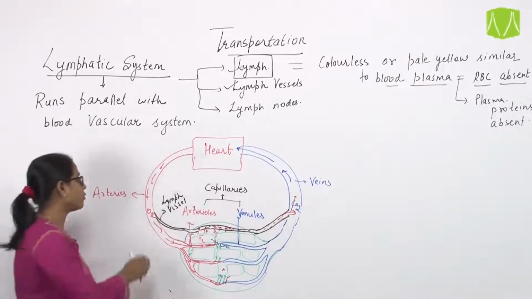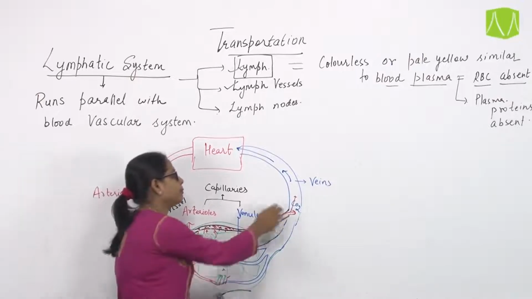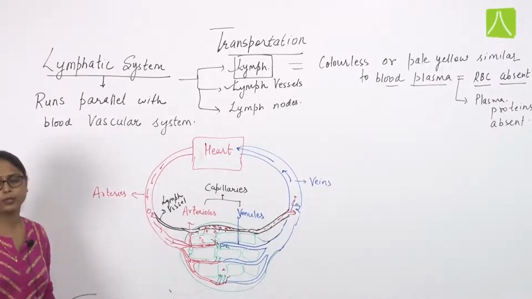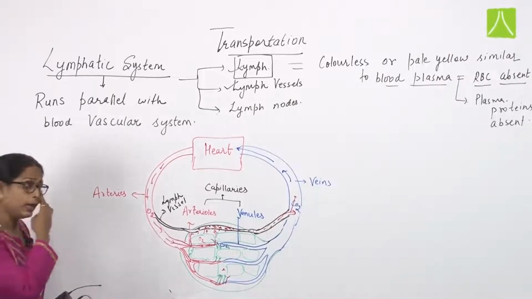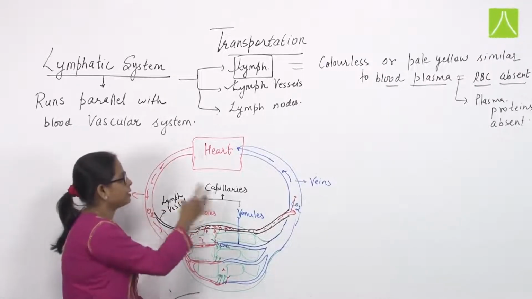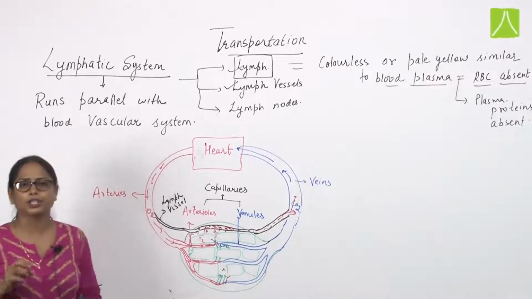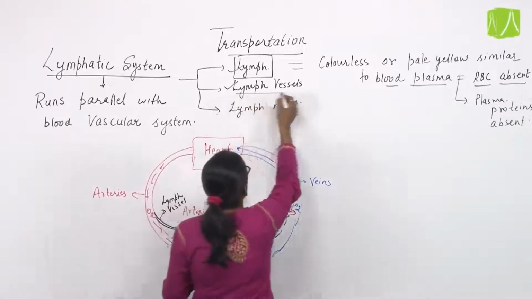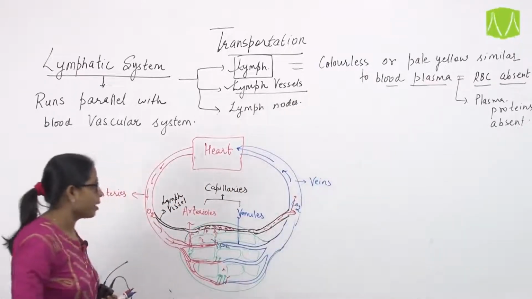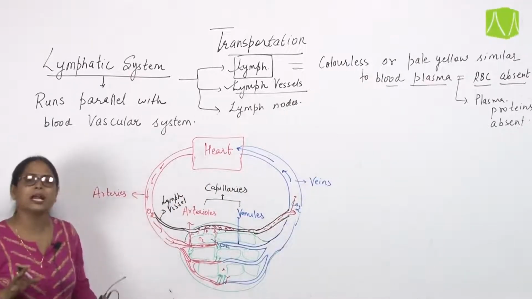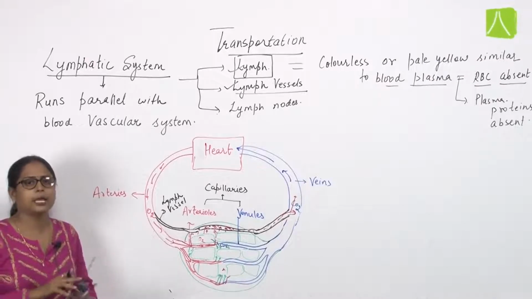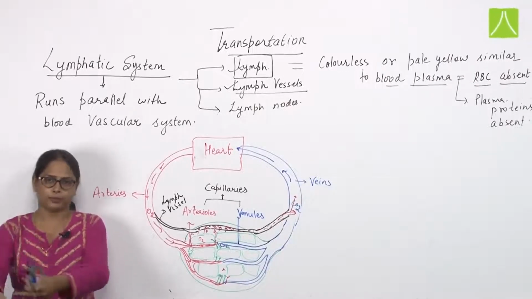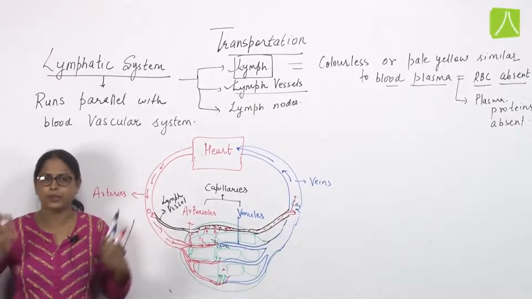That means it originates from the branch of the artery and ends up in the veins only. It does not originate from the heart and does not end at the heart. So this lymphatic system is present only at the tissue level. Now these lymph vessels are present in a particular site, in a particular area. For example, if we talk about the limbs, in limbs we have so many lymph vessels.